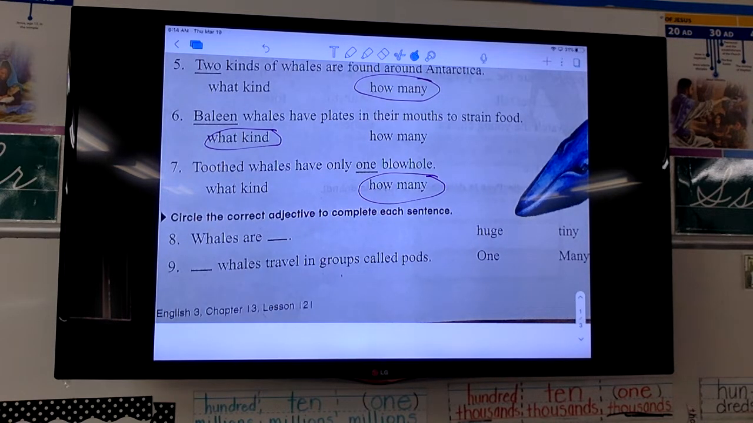All right, now this last part is actually completing the sentence, and you're going to choose which word makes the most sense here. So we're going to circle the correct adjective. Whales are huge or tiny? So silly. Yes, they are huge.